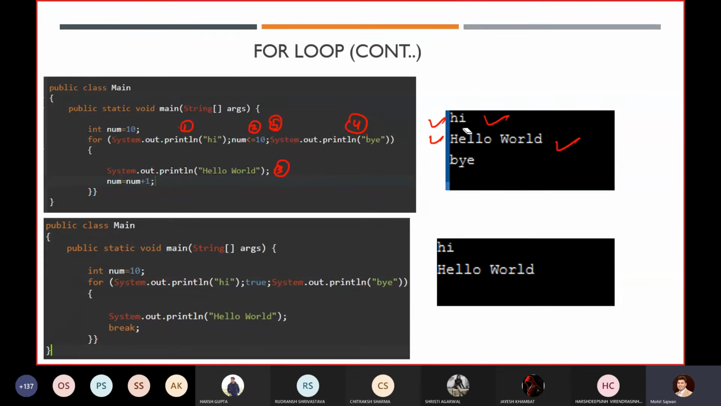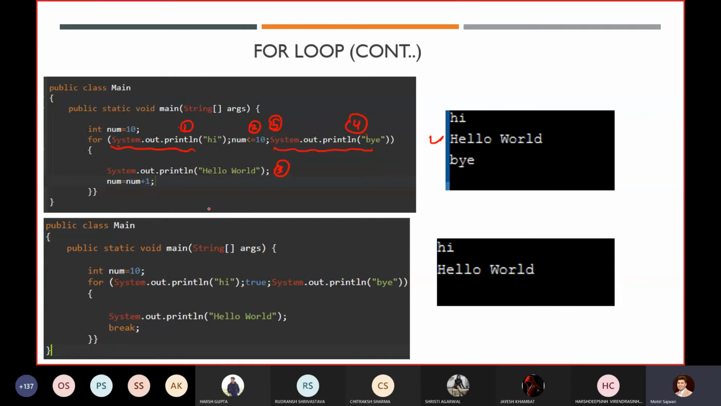So it is valid in Java. If in any program you are asked what will be the output of this code, please don't say that you will get a compile time error. No, you will not get any compilation error over there. You can use these statements, any statement you can use.